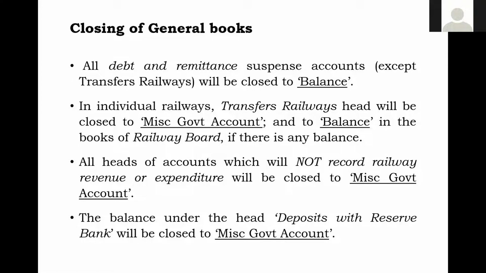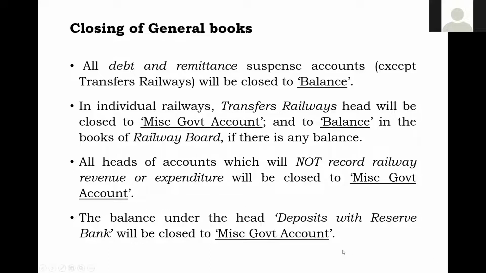Because as far as the railway receipts and expenditure, they will not be carried forward. They will be only for one month or 1 year. They will not be carried forward. So therefore, they will be closed to miscellaneous government.